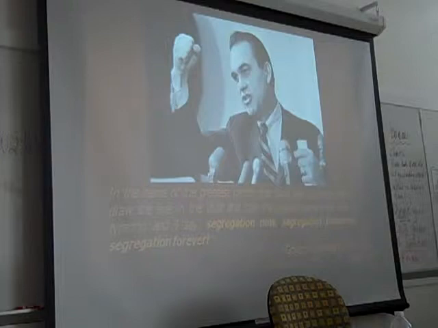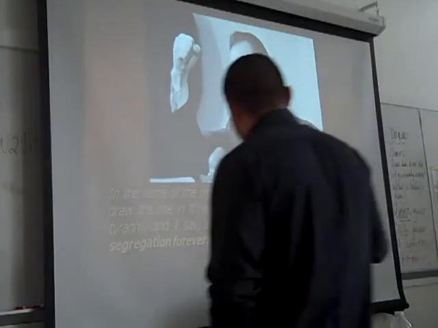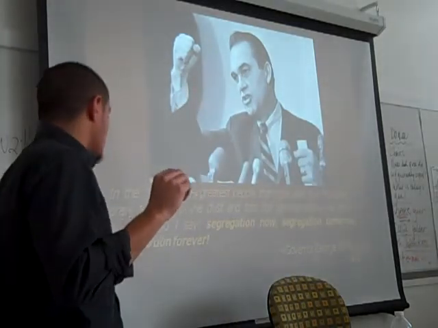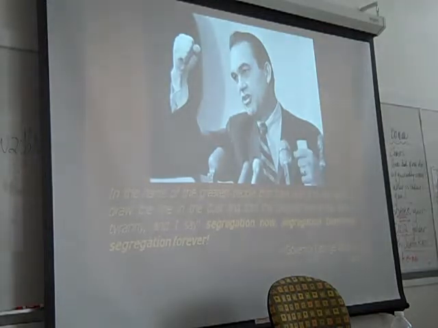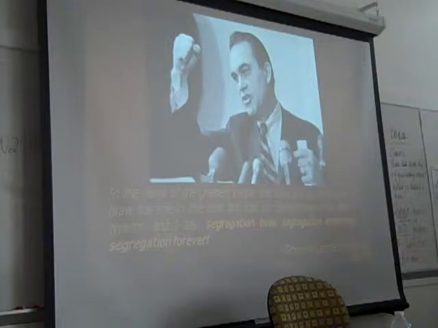And so here we have George Wallace, who Mr. Dunbar alluded to on Tuesday. Fresh off his election in 1962, he was being inaugurated as the governor of Alabama in 1963, and he gives this famous inaugural address, where he says, in the name of the greatest people that have ever trod this earth, he's not talking about Alabamans, draw the line in the dust and toss the gauntlet before the feet of tyranny. And I say, segregation now, segregation tomorrow, segregation forever. This was the face of Southern white resistance. This is the face of what we're going to call, in this class, massive resistance, which was the reaction of many white Southerners to these school desegregation orders. George Wallace is a good representative of what that looked like.